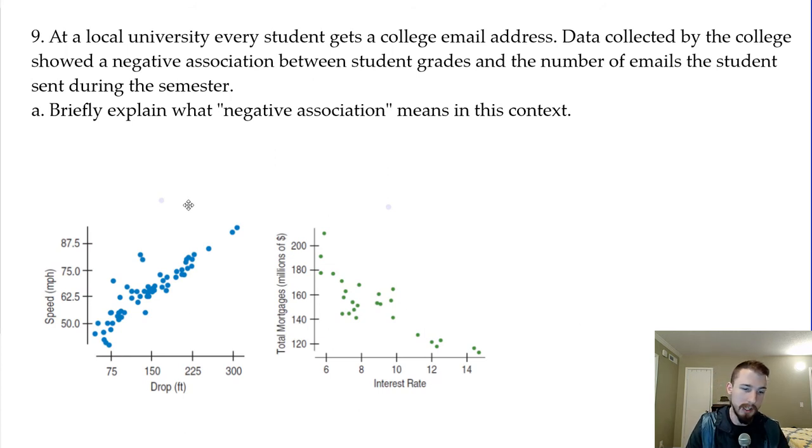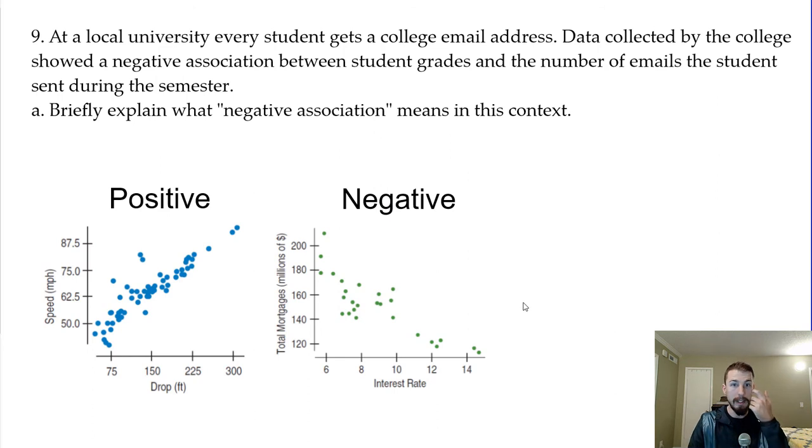So just like over here, this would be a positive association because as the drop increased, the speed increased, but as interest rates went up, the number of mortgages they did went down. So negative association means that in general, the more emails a student receives, the lower their grades. So I'm careful not to imply a causal relationship, meaning that, well, we'll do that on the next one.